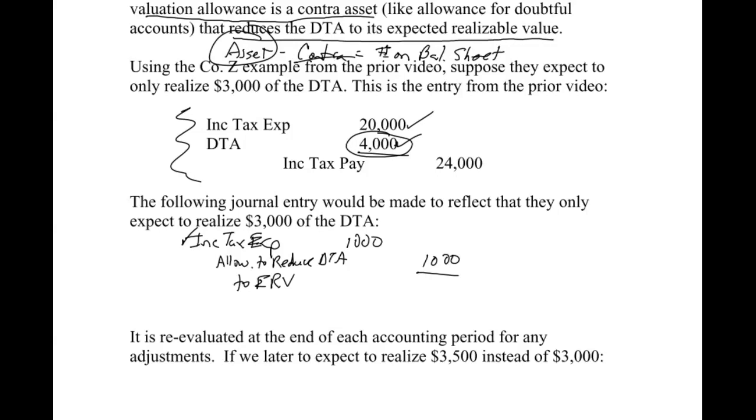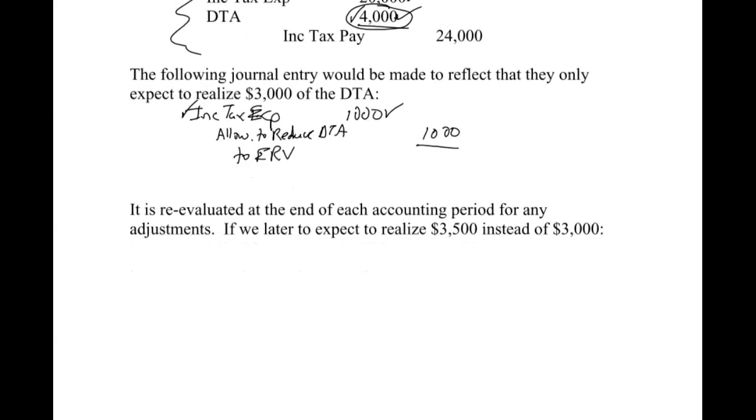However, if we reduce this number right here to 3,000, this number would have been 21,000 if it would have been 3,000 originally. All right, so that's why it makes sense to increase with a debit to the income tax expense of 1,000. All right, so here's where managers can manipulate it. So obviously, income tax expense will affect net income. All right, it's reevaluated at the end of each accounting period for any adjustments.